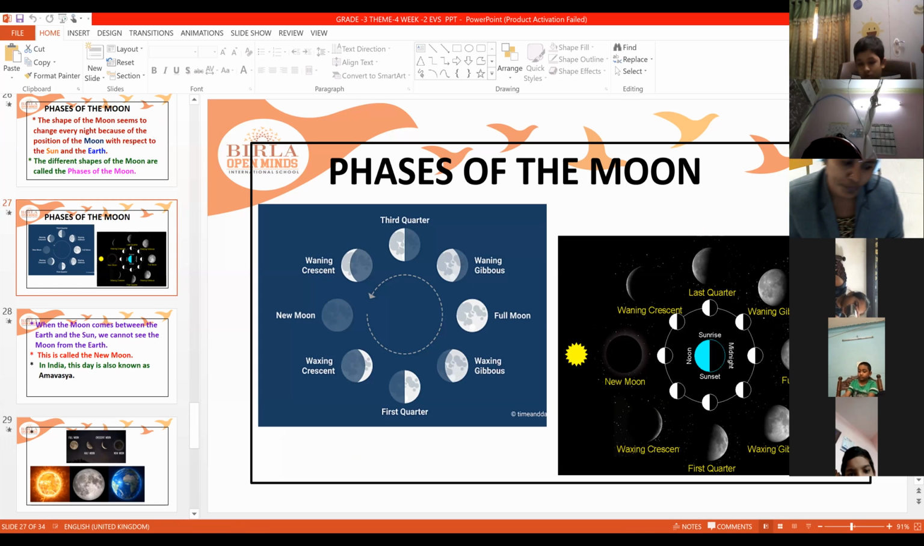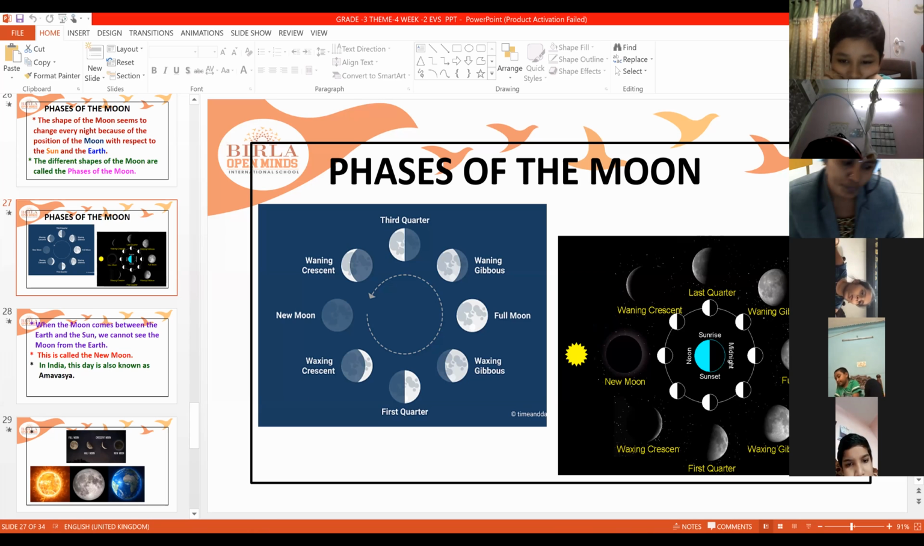See, in the first picture, new moon means you can't see the moon completely, and the new moon is called Amavasya in India. Next, waxing moon, first quarter, waxing gibbous, then full moon. From the new moon, it slowly increases its size and becomes a full moon. The full moon is called Paurnami in India. So November 30 is Paurnami. Again, you can check in the sky. You can see a complete full moon on November 30.